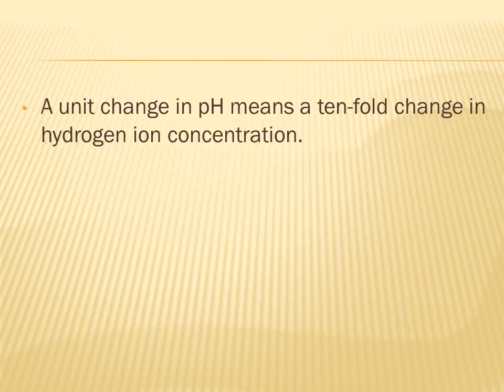And the point to remember from the biochemical as well as your examination point of view is that a unit change in pH means a 10-fold change in hydrogen ion concentration. So if, for example, we say that pH has dropped from 7 to 6, then it means that the hydrogen ion concentration has increased 10 times. Similarly, if we say that pH has increased from a value of 6 to 7, this means that hydrogen ion concentration has dropped 10 times. So this is a very important point that you should remember.